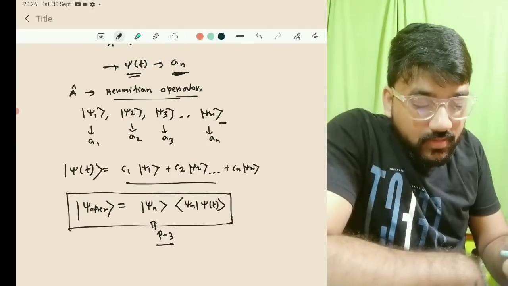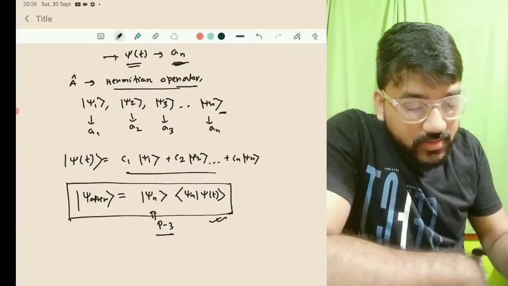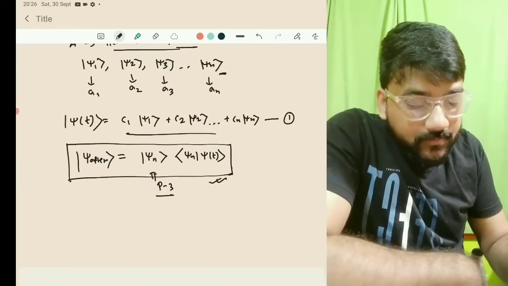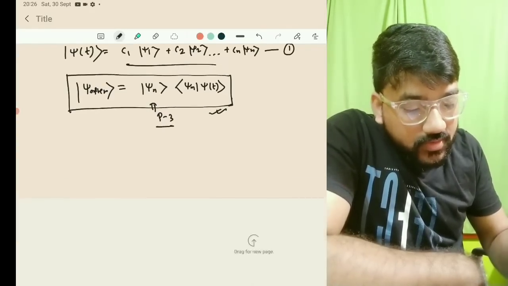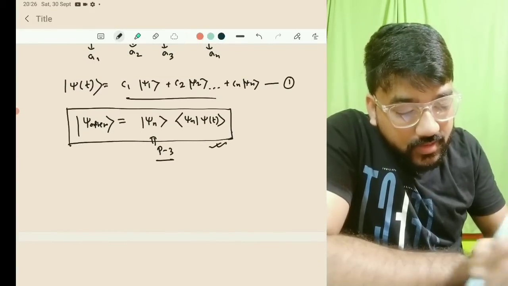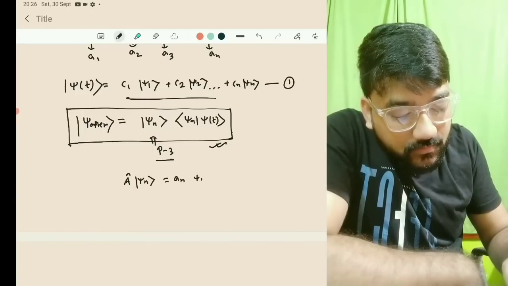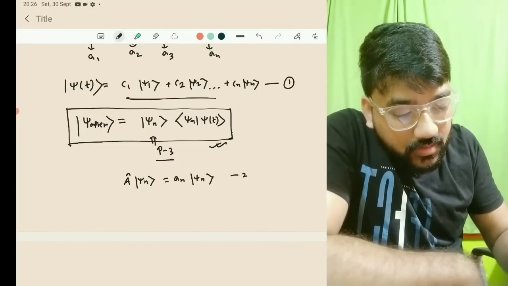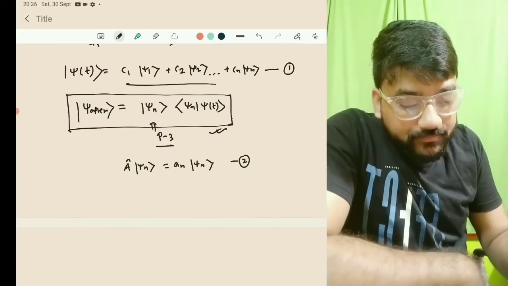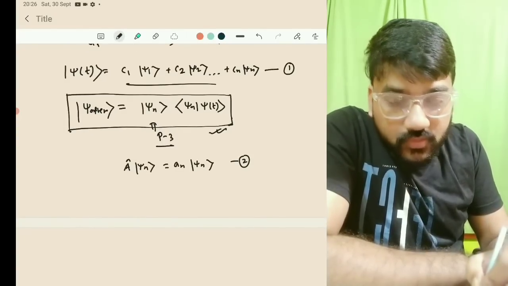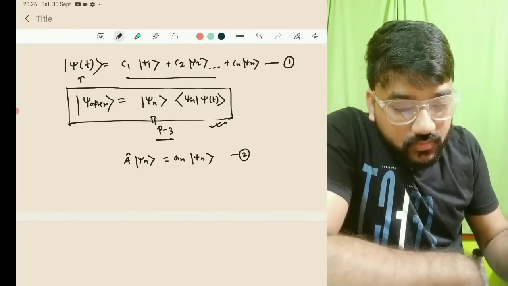We can prove this result very easily, because we have this equation. Take this as equation number 1, and again you can take the eigenvalue equation, that is A cap on the state psi n gives just an psi n. Now if you want to measure A cap on psi of t, let me operate A cap on equation 1.